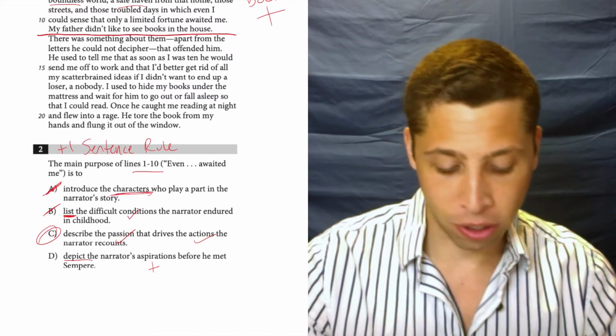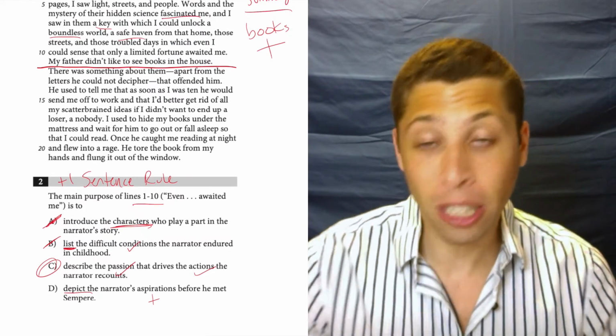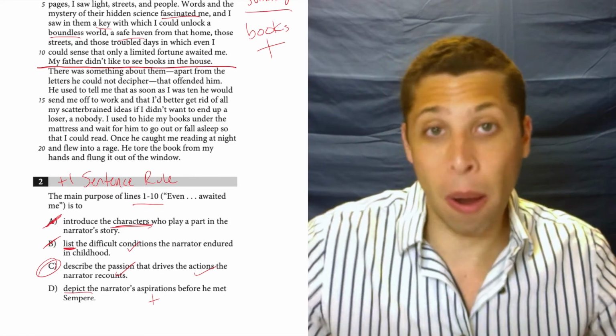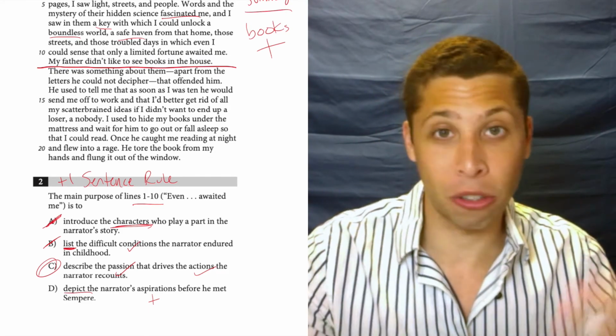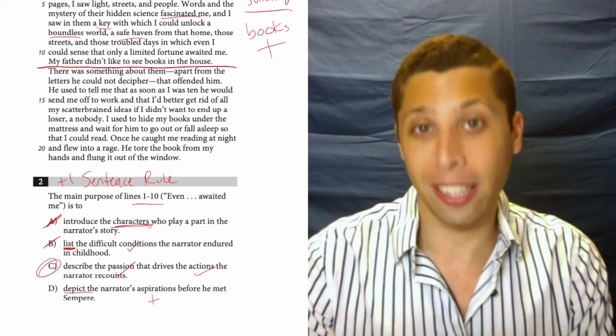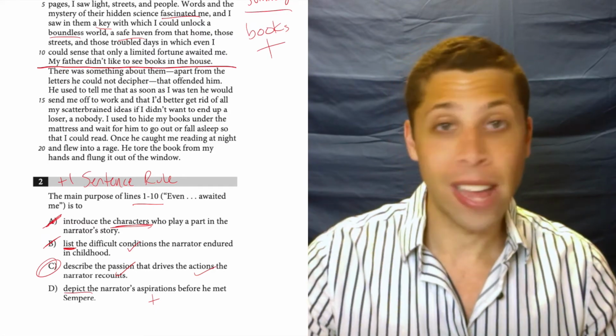Describe the passion that drives the actions the narrator recounts. Well, the passion is for books. We clearly get that from those lines. That's a description, right? It's repeated that the books are good, that the books are unlocking a key, or whatever the phrase was. So this is weak enough that I can justify it with the lines, with the repeated ideas. That's going to be good enough.